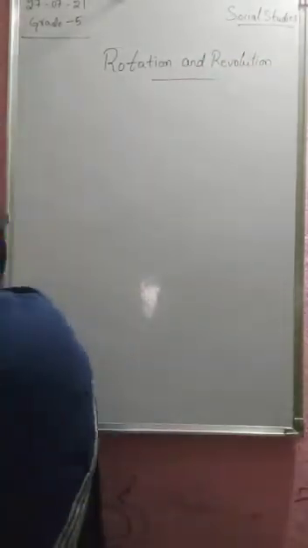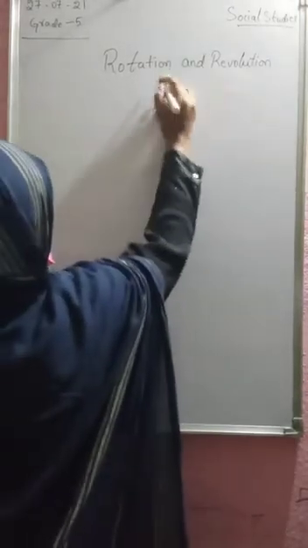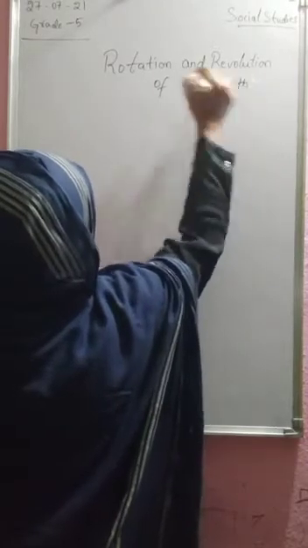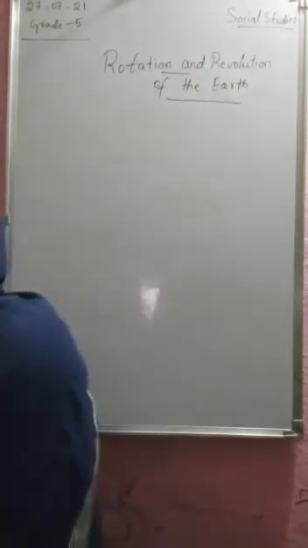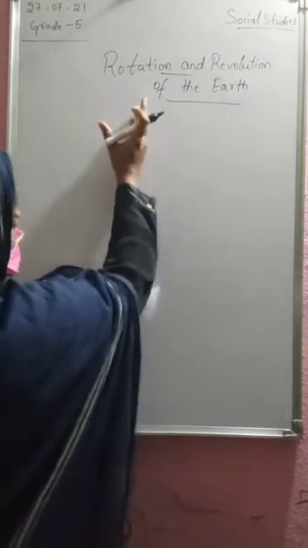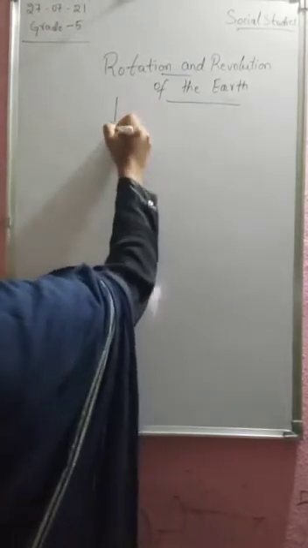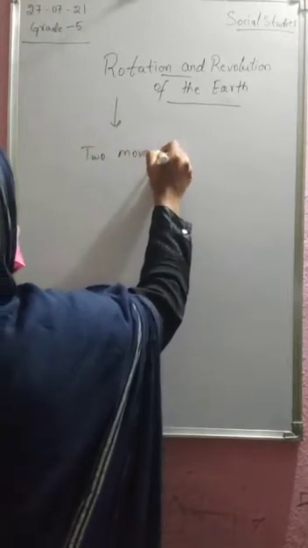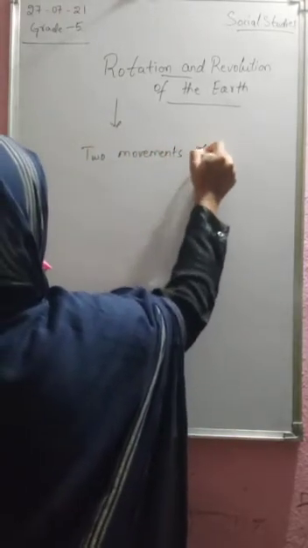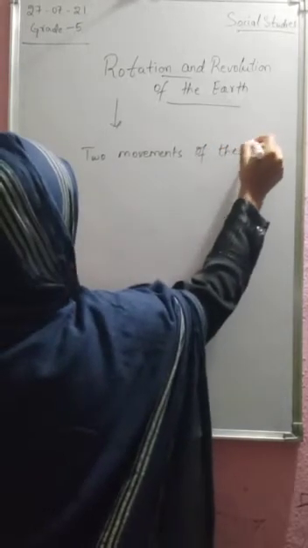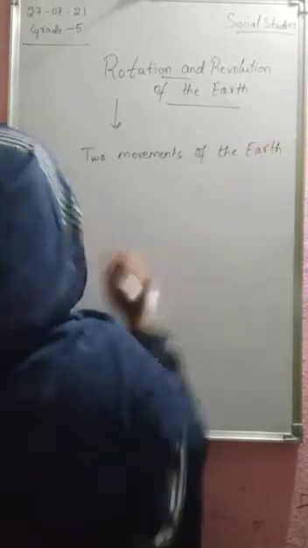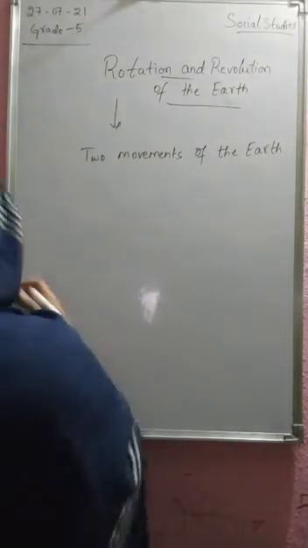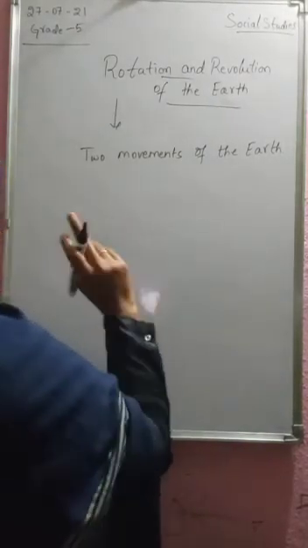Rotation and revolution of the Earth. Let's have a look at what they are. They are the two movements of the Earth, named rotation and revolution. So what is the effect of the Earth's movement?